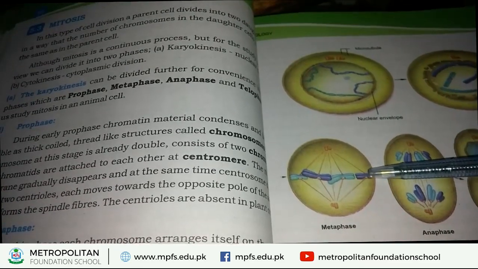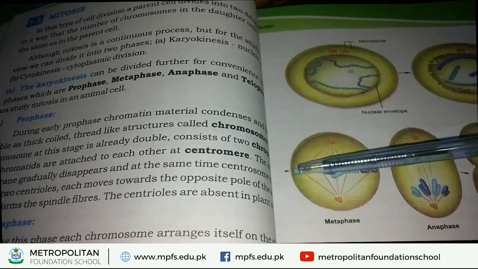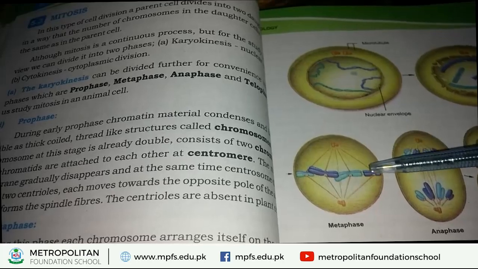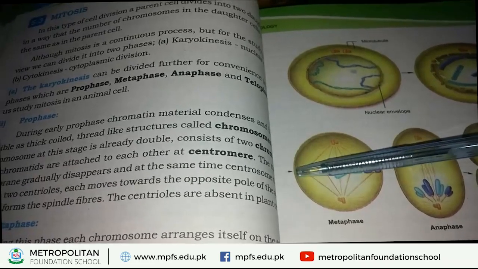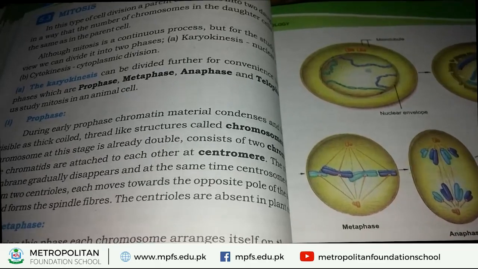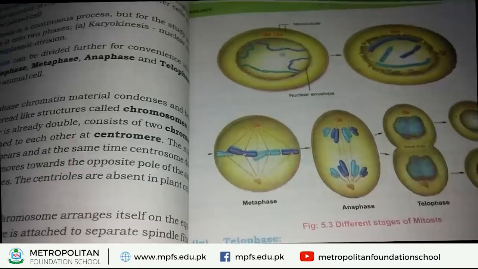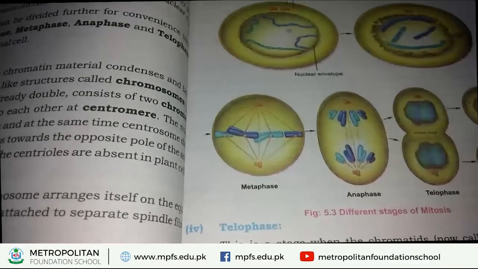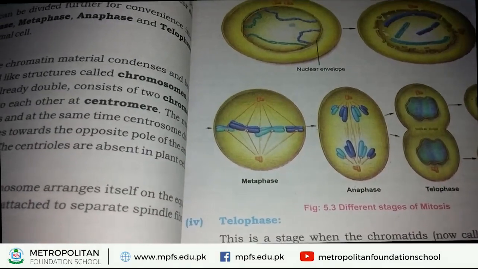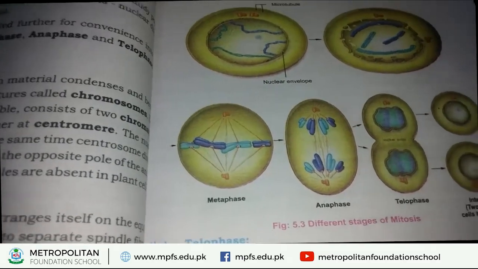At the center, these thread-like structures are visible in the form of copies. These are called chromosomes. What happens during the metaphase? First of all, chromosomes arrange themselves on the equator of the spindle.